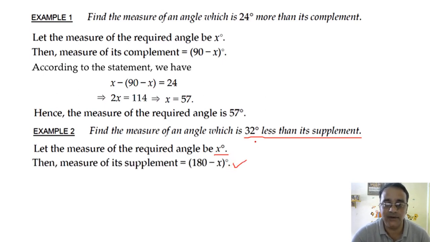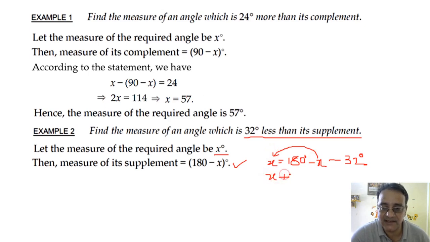Now the question says that this angle is 32 degrees less than its supplement. Less than means minus. So x is equal to 180 degrees minus x minus 32. Again, if you shift minus x to this side, it will become plus x, so plus x, and 180 minus 32. What will be 180 minus 32? 148. 148, right?